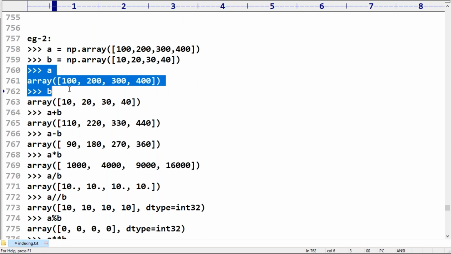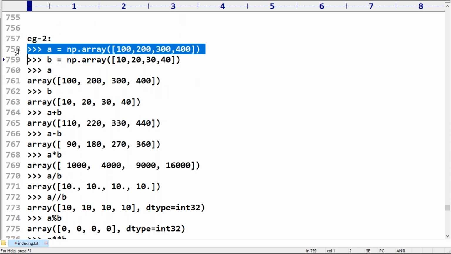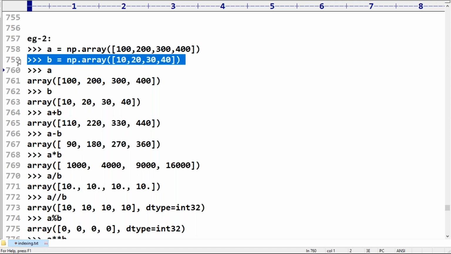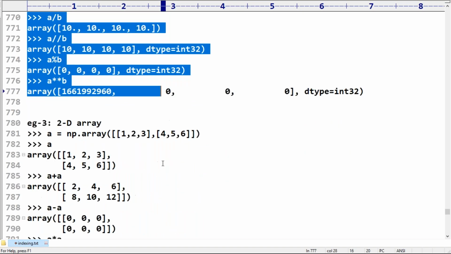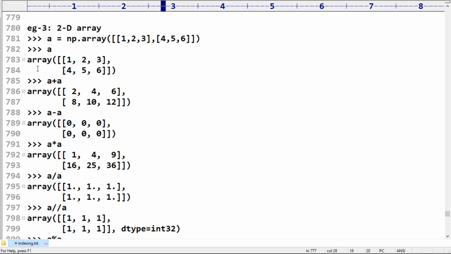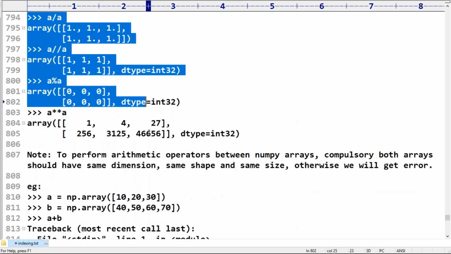Now observe. What is the dimension of the first array? Can you please confirm? The dimension of the first array is one dimension. What is the dimension of the second array? One dimension. What is the shape of the first array? 4 is the shape. What is the shape of the second one? 4. So the dimensions are the same and the shapes are the same. Shape means the size of each dimension. We know this already. So here we can happily perform operations, even for 2D arrays, A plus A and so on.